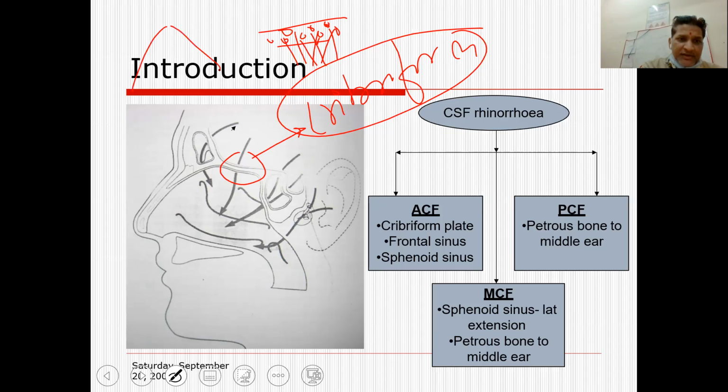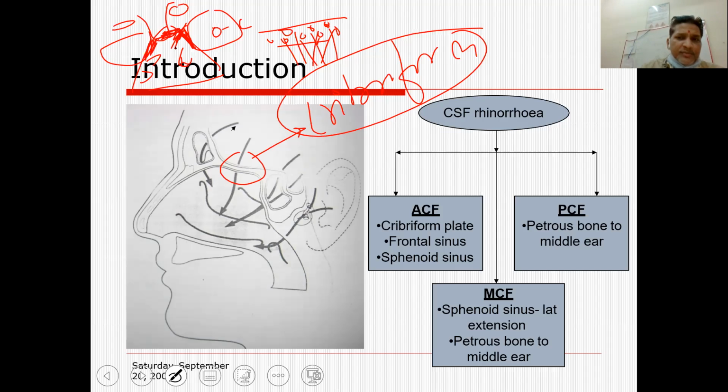So this is the nasal cavity, these are turbinates, these are orbital cavities, and these are frontal sinuses, and this is the skull base. The cribriform plate and the lamina papyracea, the bone between the orbital cavity and the nasal cavity, are very thin, paper thin, along with the fovea ethmoidalis and the lateral lamella.